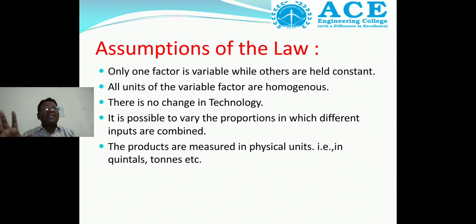Technology is constant as per the assumption. In real life technology gradually changes, but the classicals framed this assumption in the 18th and 19th century, when the role of technology was less.